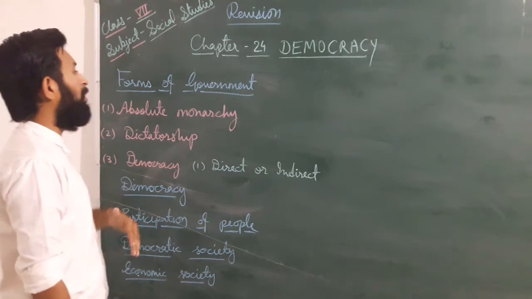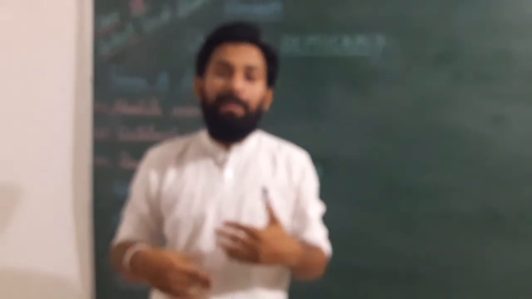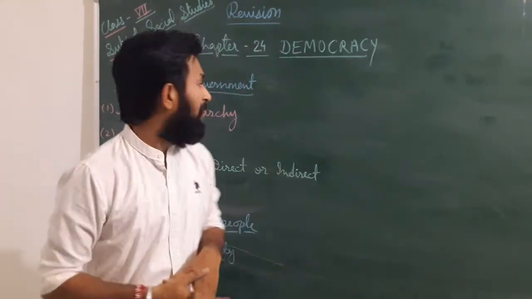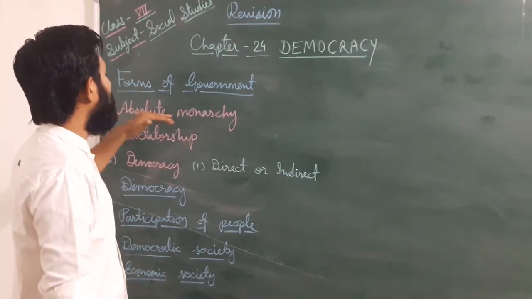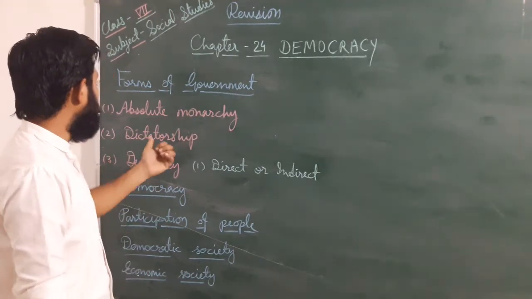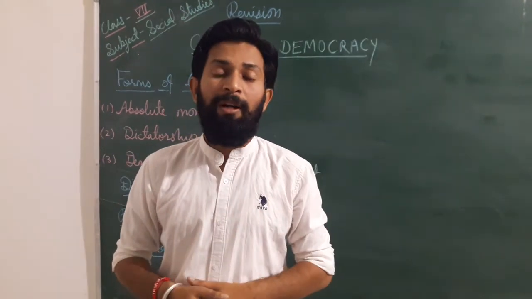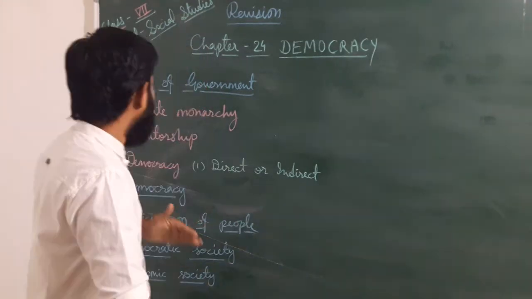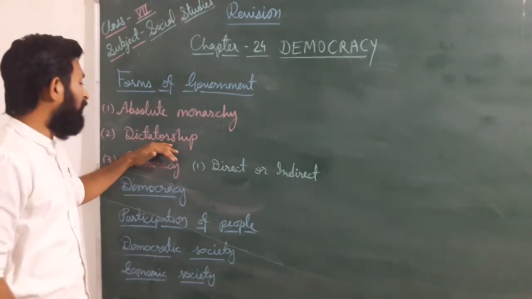Forms of government. Dear students, at first we will talk about forms of government. From ancient time we know that many types of governments are there. Like in ancient time, kings and queens ruled for the kingdom or any provincial state. We know about that thing. Dear students, when rule is done by any king or queen, that is known as absolute monarchy. And one thing mentioned here, dictatorship. Dictatorship means when a powerful ruler or a powerful person starts to rule in a state or in a provincial state, that is known as dictatorship government. It's made by a king or queen, and it's made by a powerful person.